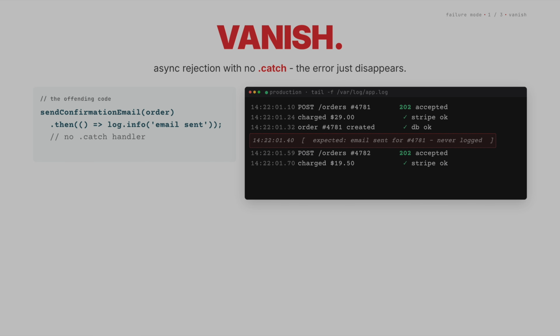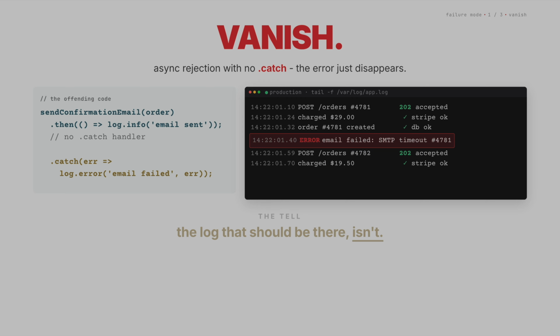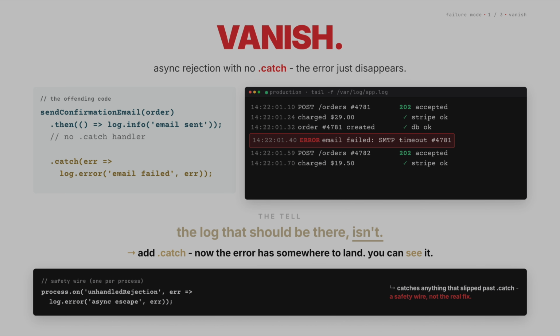The tell isn't a failure log appearing. It's a success log that should be there and isn't. The fix is the catch itself. Attach a handler at the call site so the rejection has somewhere to land. And separately, one block at the top of your process listens for anything you forgot. That's a safety net, not a real fix. Catch them at the call site first.